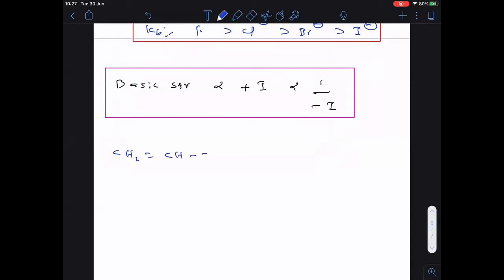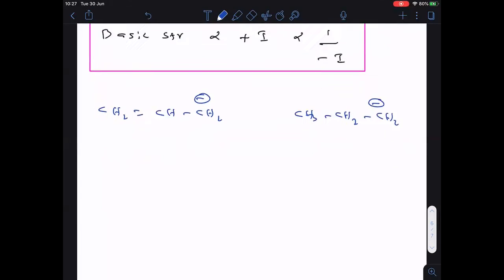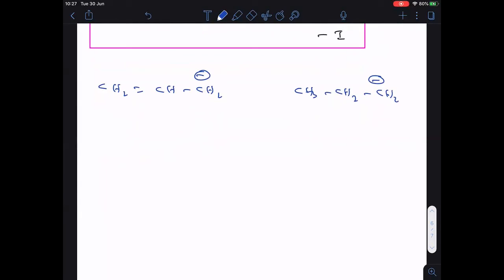CH2 double bonded CH2 minus, that is one anion. CH3CH2 minus, this is another anion. So tell me, which is a stronger base and which is a weaker base? Come on, please do it, everyone.